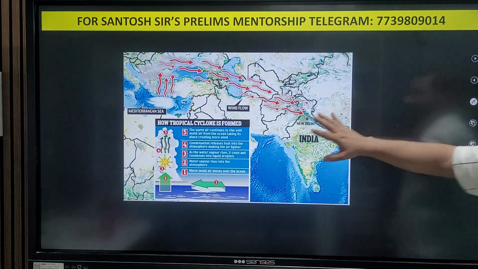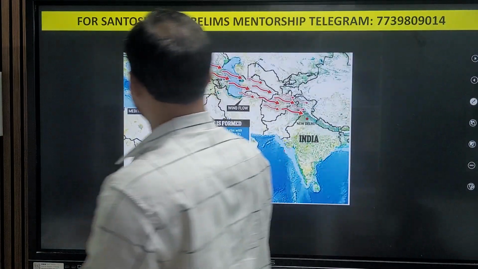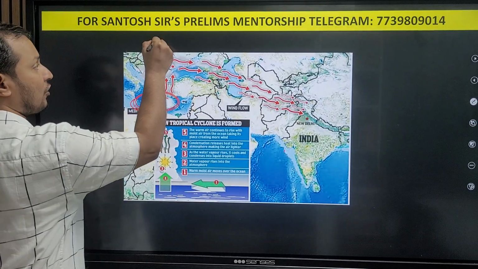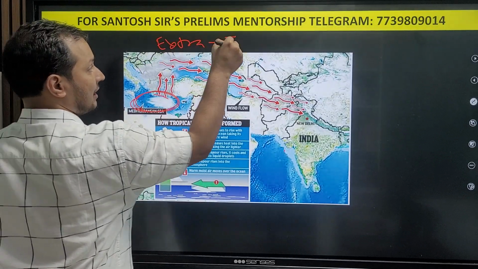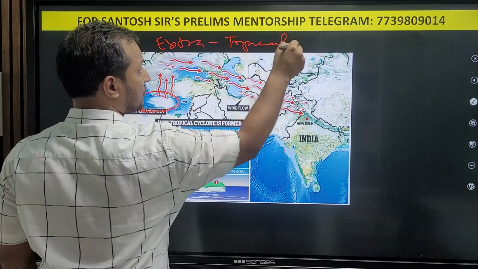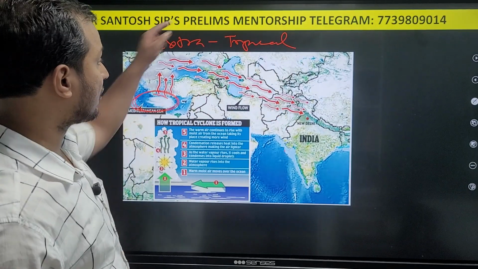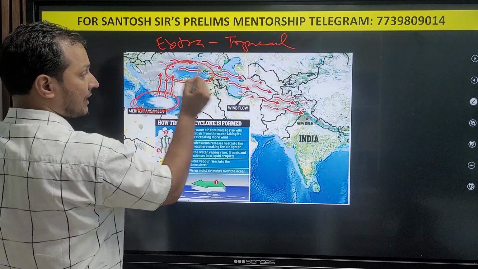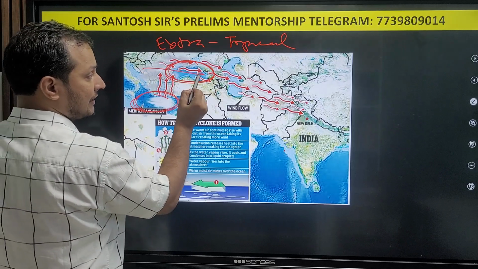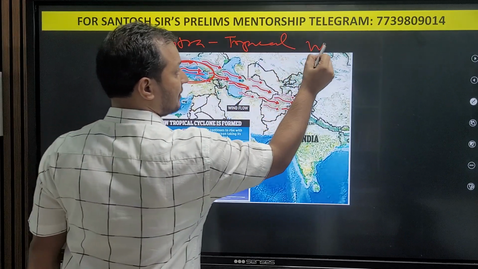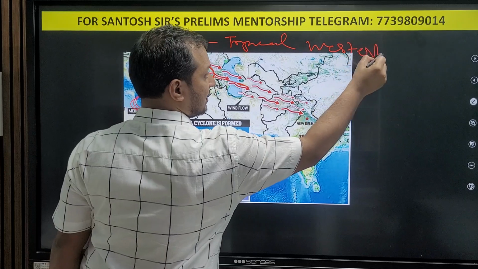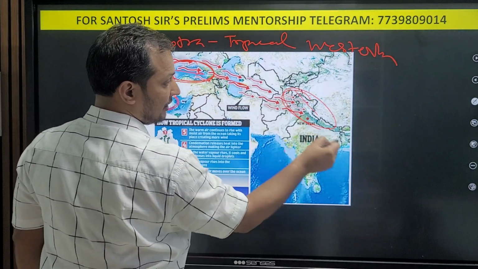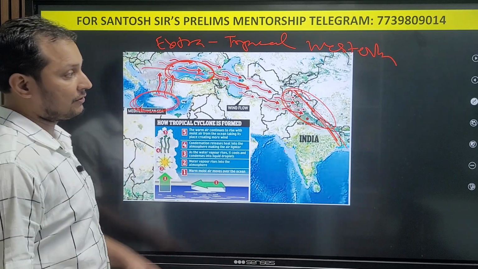You should know what this western disturbance is. Western disturbances basically originate in the Mediterranean Sea. They are extratropical cyclones, so they are outside the tropical region. They pick up moisture from the Caspian Sea, and they are driven eastwards through the westerlies, and they bring winter rainfall in the Himalayan region.